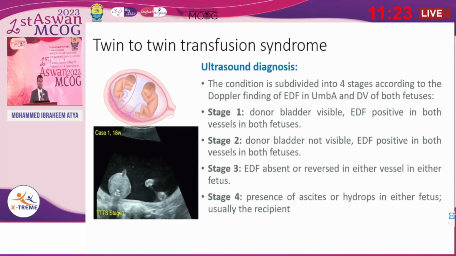We classify twin-twin transfusion syndrome by Quintero staging into 4 stages according to the findings in diastolic flow in the umbilical artery and ductus venosus. Stage 1: the donor bladder is visible, and diastolic flow is positive in both vessels in both fetuses. Stage 2: the donor bladder is not visible, with normal Doppler. Stage 3: diastolic flow is absent or reversed in either vessel in either fetus. Stage 4: the presence of ascites or hydrops in either fetus, usually the recipient.